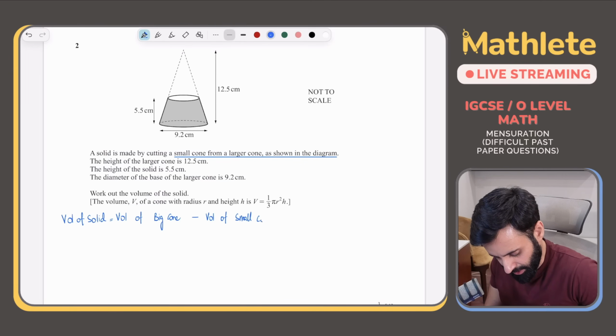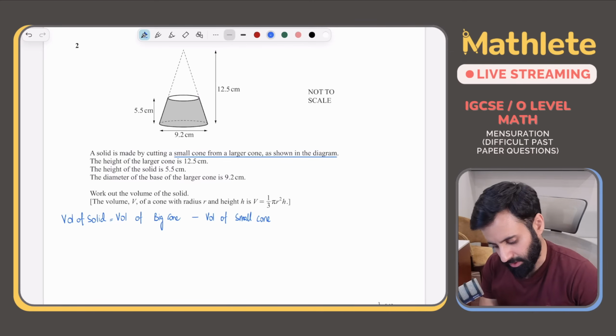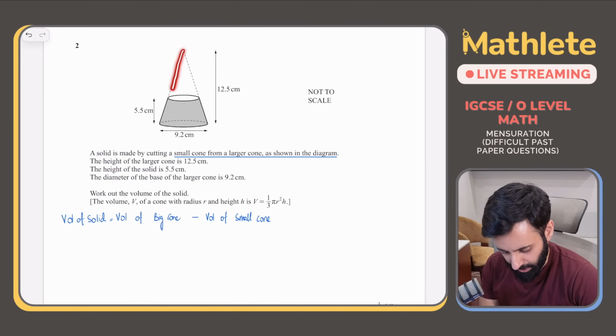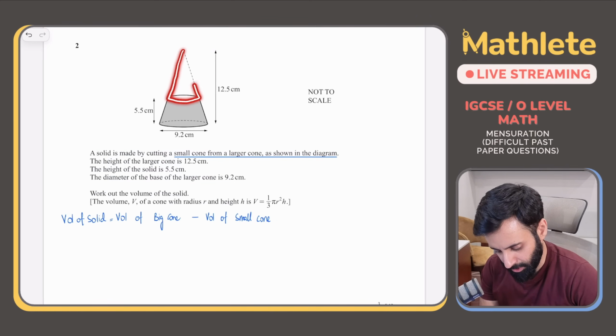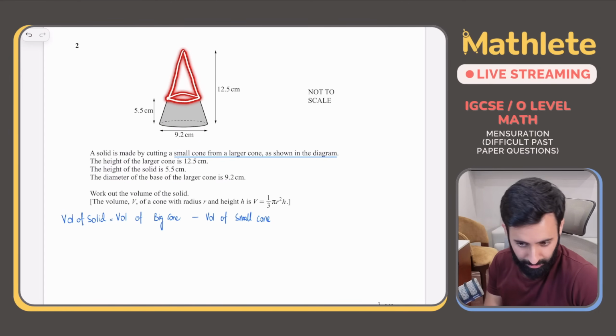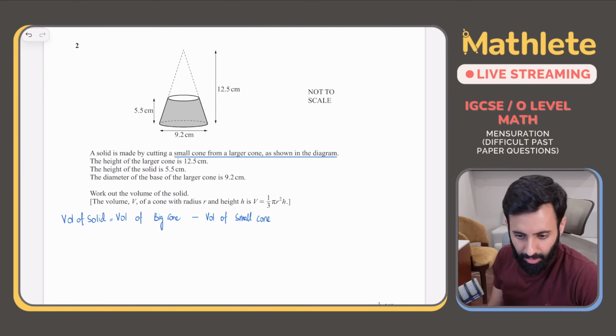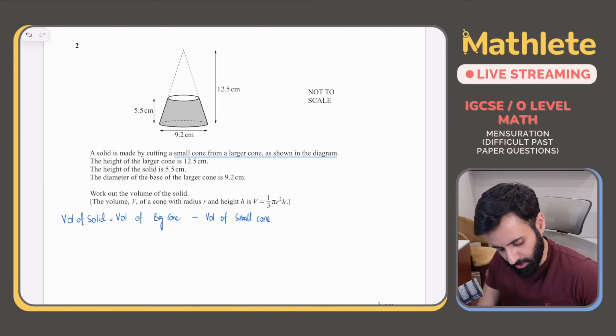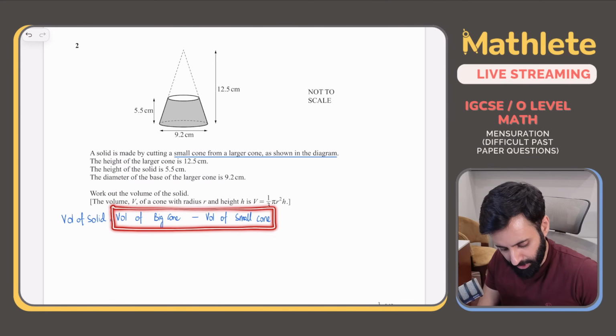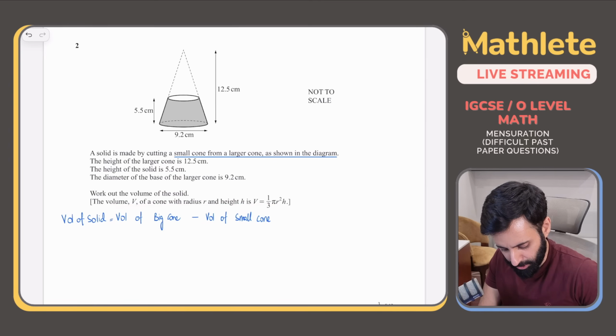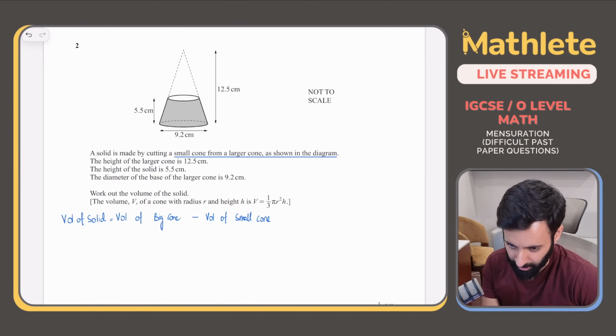ठीक है, ये plan करना बहुत important होता है because this will tell you what you need to do. ठीक है, it's not that you look at the ingredients and you see what you can make. Okay, you first decide what it is that you're going to make and then you start collecting the ingredients. ठीक है, so this is what we're going to make. Imagine this is biryani. We have to make biryani. Now we're going to look at all the ingredients that go into making biryani and we're going to start collecting those ingredients.